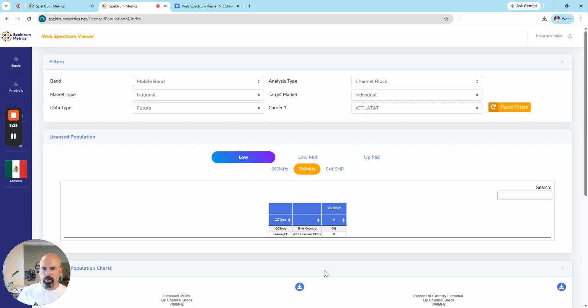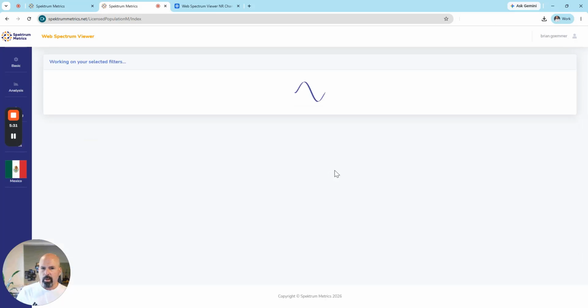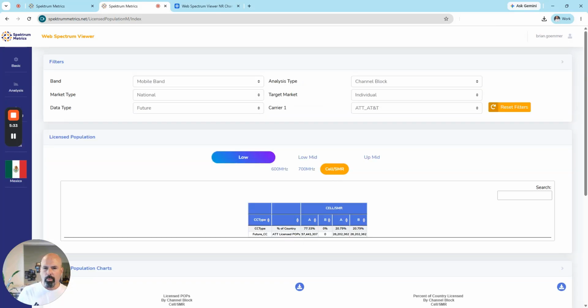So 700 megahertz, cellular, everywhere. So these are different channels. This is the 700 megahertz, the 10 megahertz wide channel, and then this is the A band with just smaller channels.